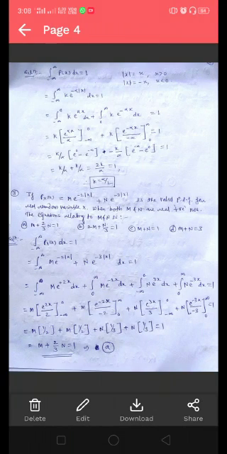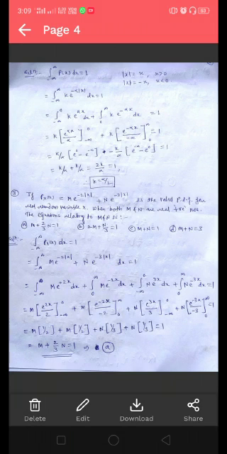Again, using the property of the PDF, that is the area under the PDF is equal to 1. Here the PDF is k e to the power minus alpha mod x. So we will divide this integration for the positive values of x and negative values of x. For the positive values of x, we will integrate this PDF from 0 to infinity, and for negative values of x, we will integrate this PDF from minus infinity to 0.